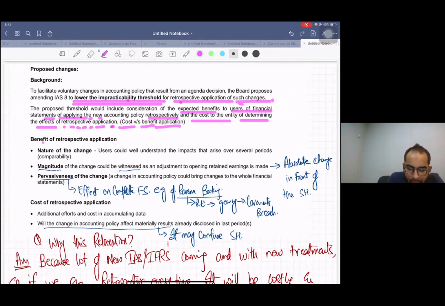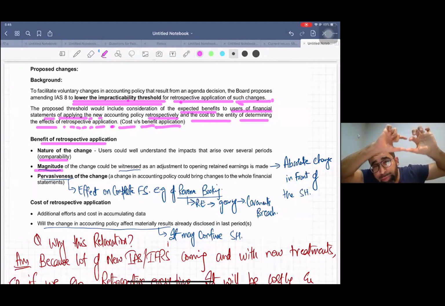The first benefit of retrospective application is obviously comparability. In short, let's save the time. Comparability means this year's financial statement will be comparable with last year's financial statement. It's a very easy thing, you should grasp it. Number two, magnitude of the change. You all know that retrospective application means you adjust opening retained earnings.